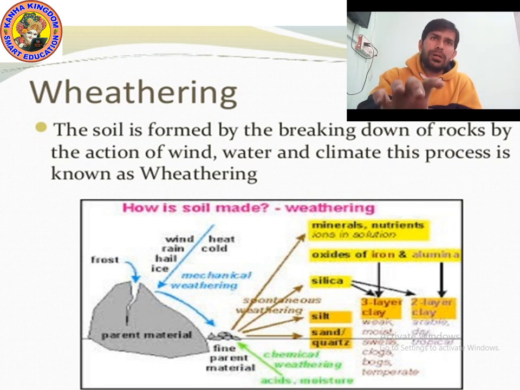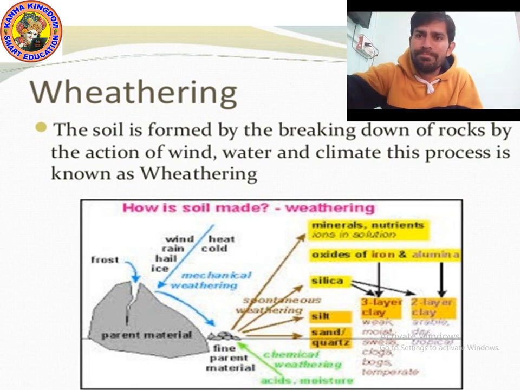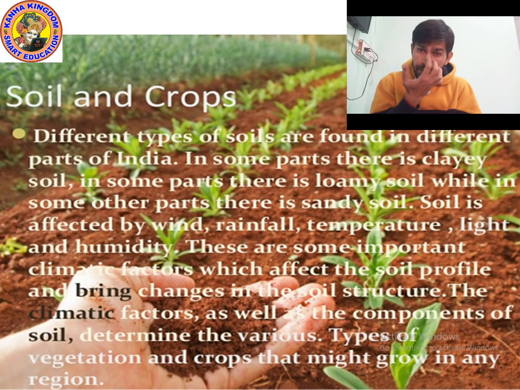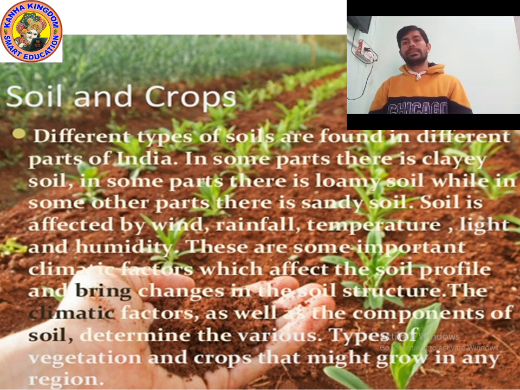Kids, now let's talk about the relation of soil and crops, how they are related to each other. Okay, let's begin the new point: soil and crops. You know that different types of soil are found in different parts of India.